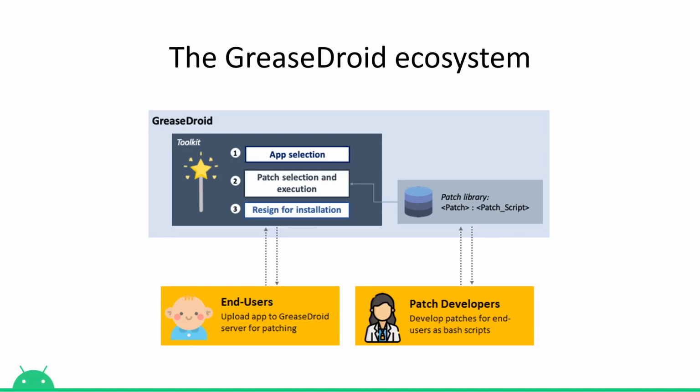Mitigating dark patterns in mobile apps requires 3 components. The first component is app selection. The user needs to select an app that they would like to remove harmful interfaces from. The second component is patching. Patches are modifications to application code developed by a community of users called patch developers. The third component is redeployment. After the selected app has been patched, the user can reinstall the app with changes to the interface.